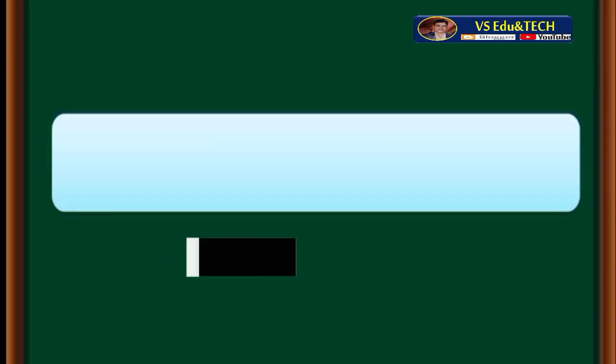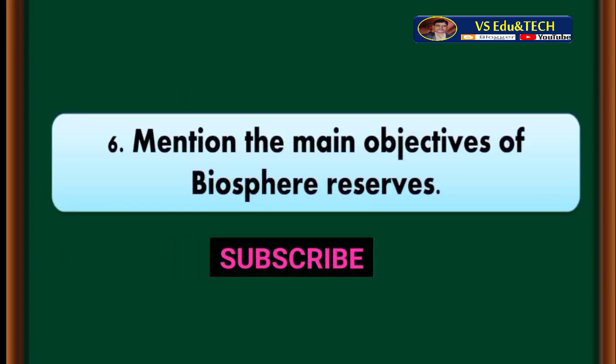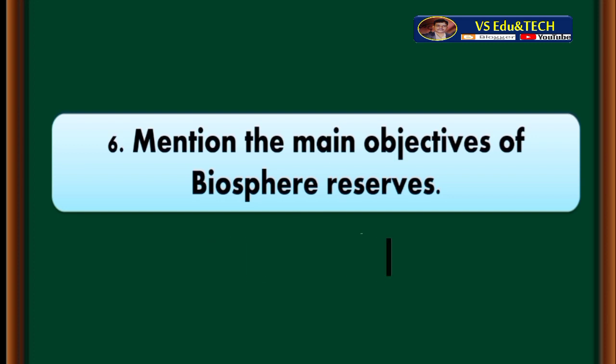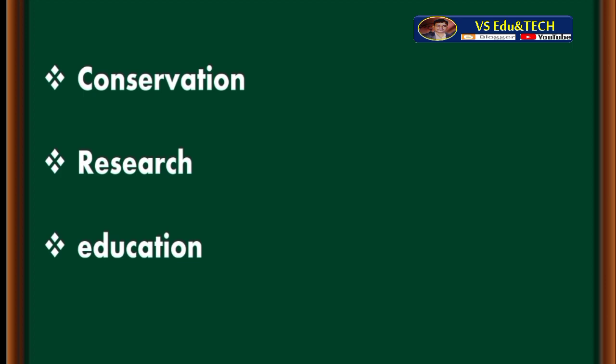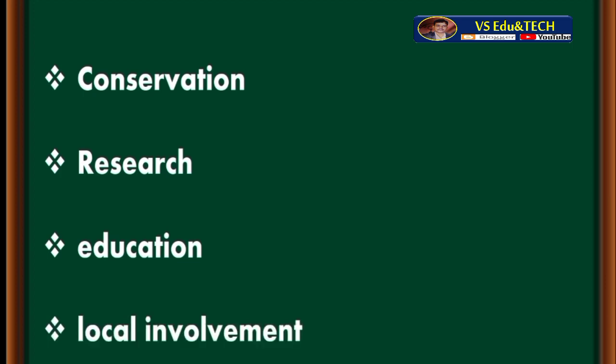Sixth and the last question. Mention the main objectives of biosphere reserves. The main objectives of biosphere reserves are: first one, conservation; second one, research; third one, education; last one, local involvement. These are the main objectives of biosphere reserves.